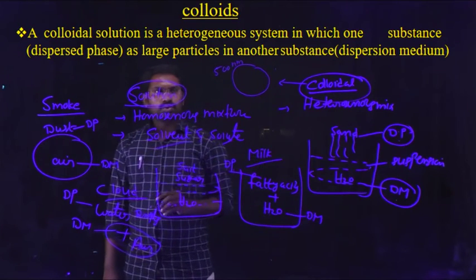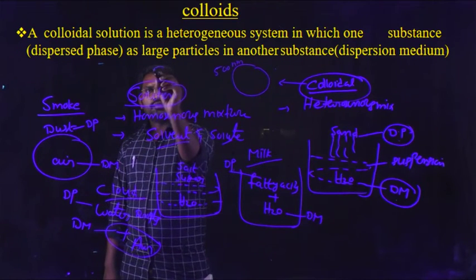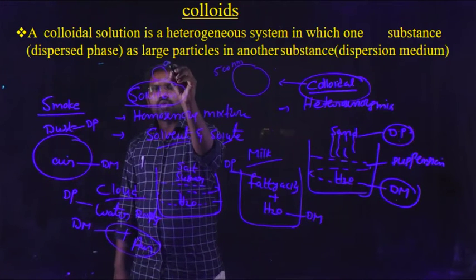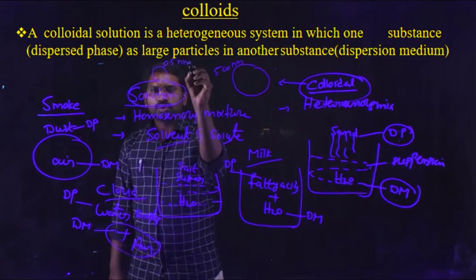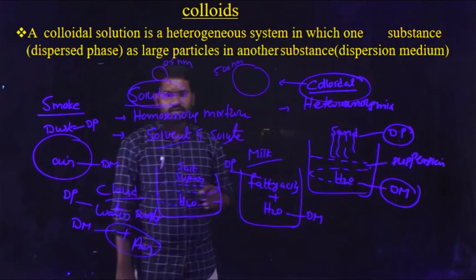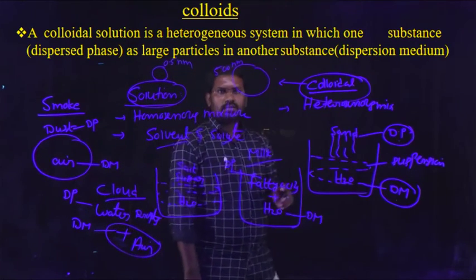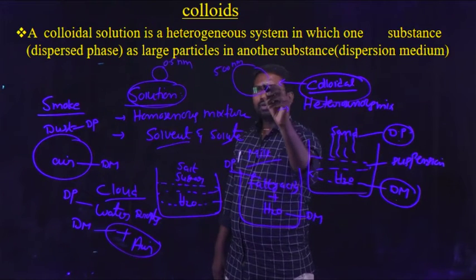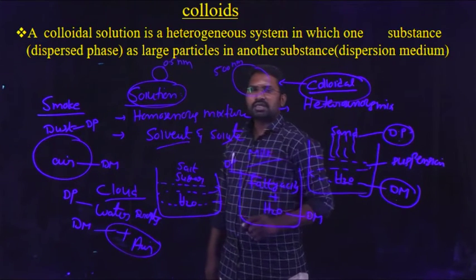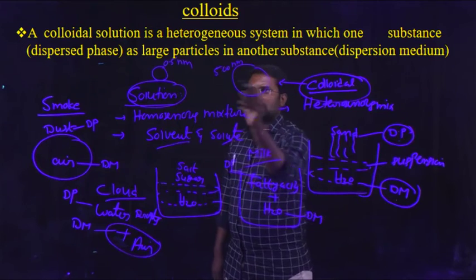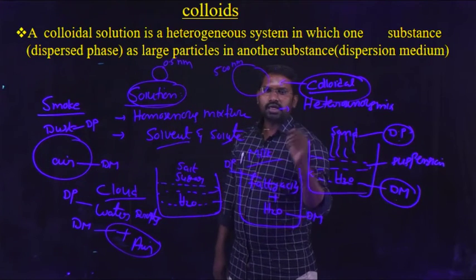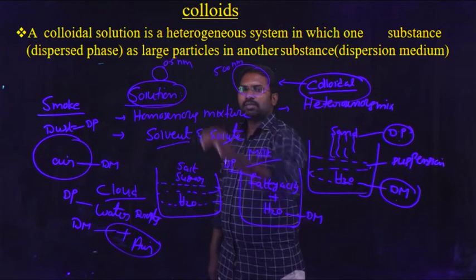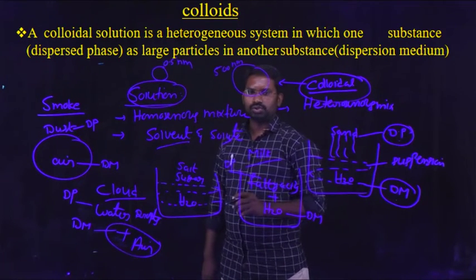In case of a true solution, the particle diameter is 0.5 nanometer. That means the colloidal particle size is 1000 times the particle size of a true solution. Based on this, we clearly say that colloidal particles are bigger than the particles of a true solution.